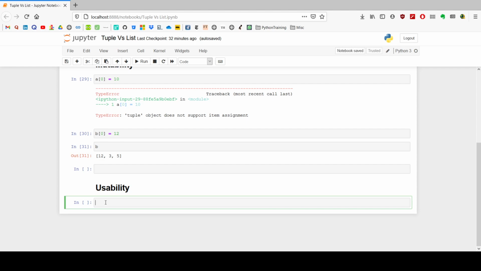One more thing on usability: whenever you want to create an array or hold objects which will not change, something like a person's credentials when you're passing them across different function calls, you should go for a tuple rather than a list, because a list can be changed or modified, but with a tuple you will not be able to modify the elements once you create it.